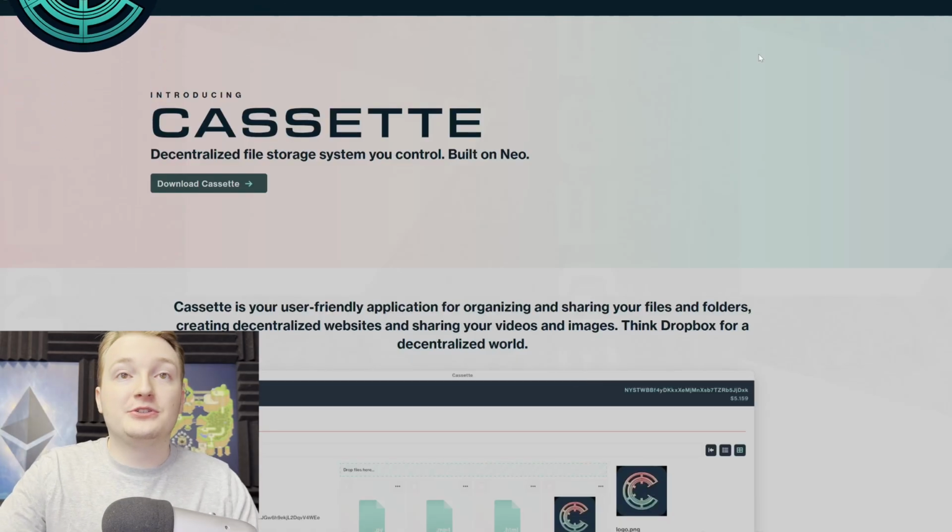But that's enough jibber jabber. Let's get into the application so you can really see how great and how easy it is to use this decentralized storage application. First thing you gotta do is head to